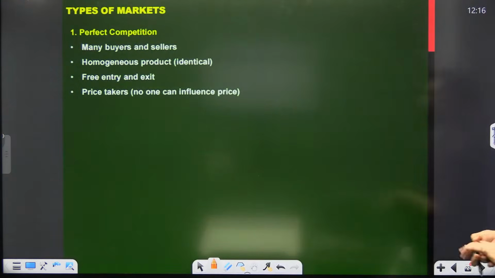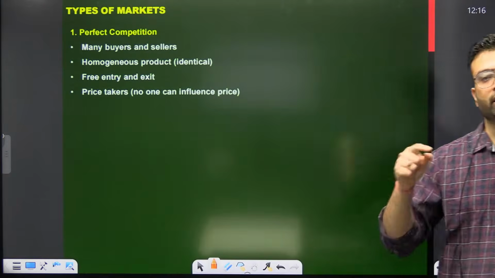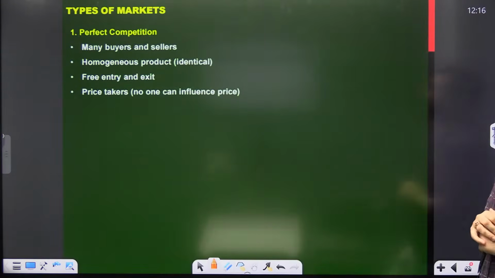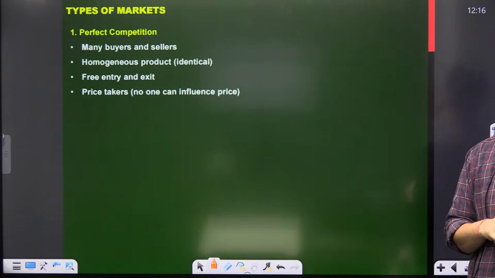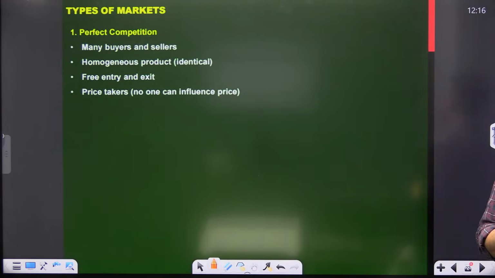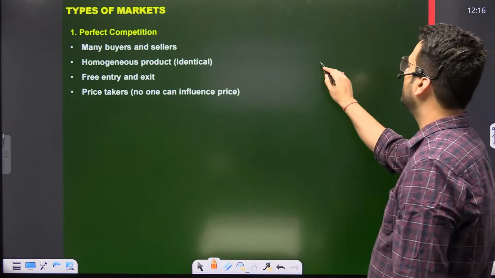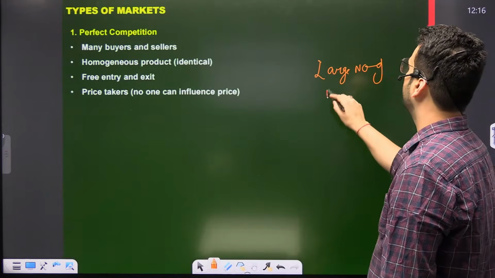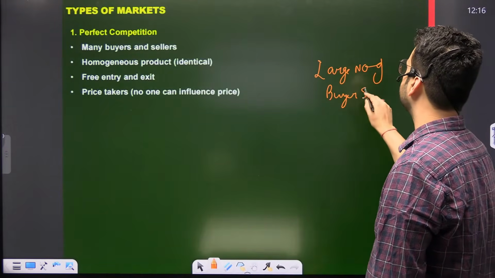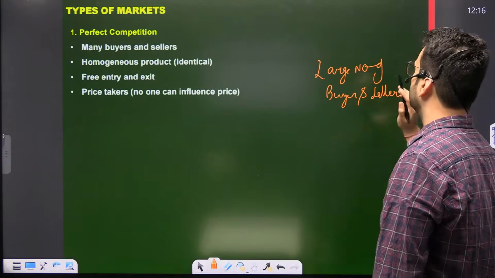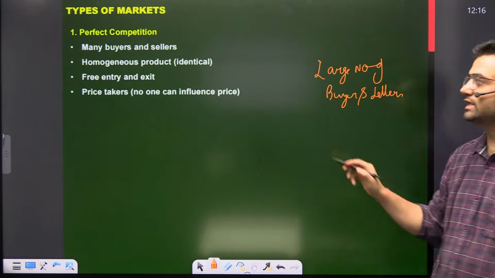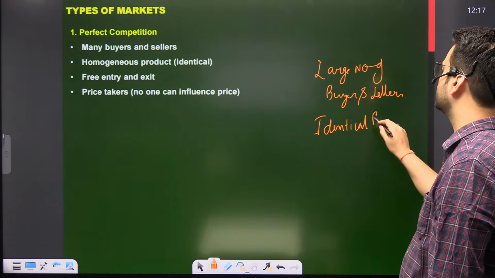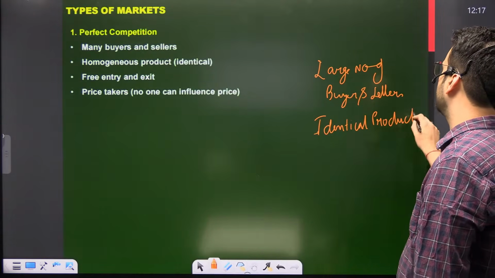Now, last topic for today, types of market. Elasticity we will do tomorrow. Last topic, that is types of market. First is perfect competition. What is the meaning of perfect competition? There are a large number of buyers and sellers selling identical products.